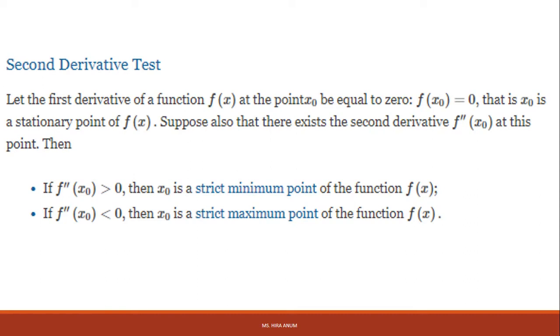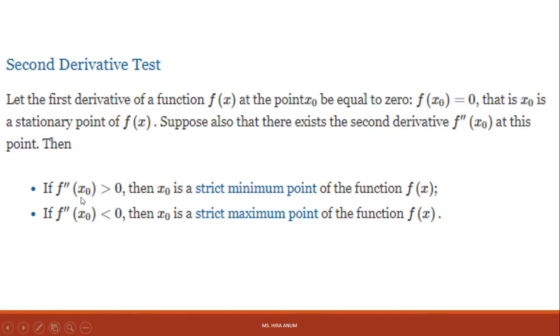Second derivative test. First derivative test at the point: f prime of x0 equals 0, then x0 is a stationary point. We know if the first derivative equals 0, it is called a stationary point. Suppose also that there exists a second derivative at that point.